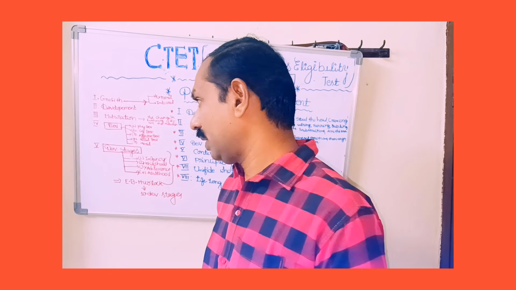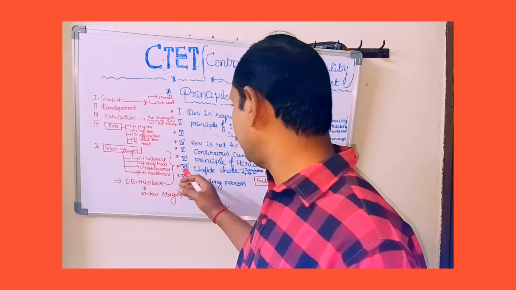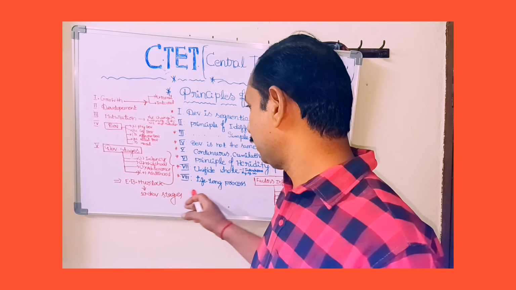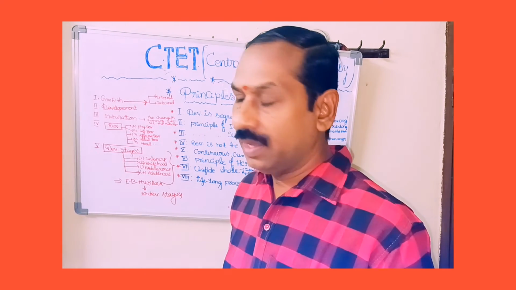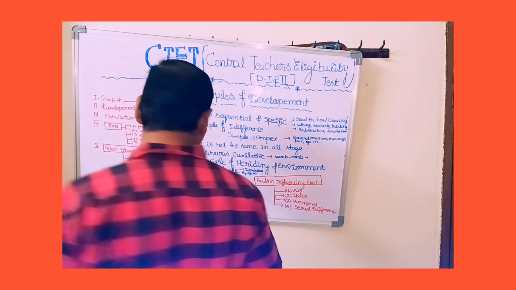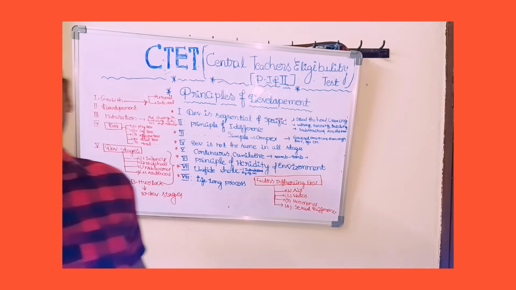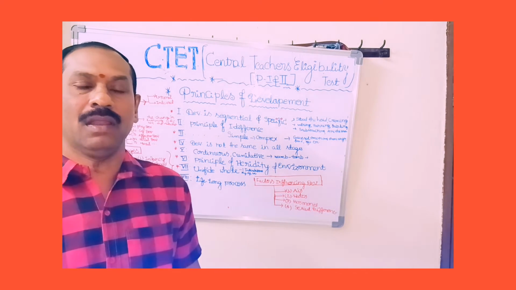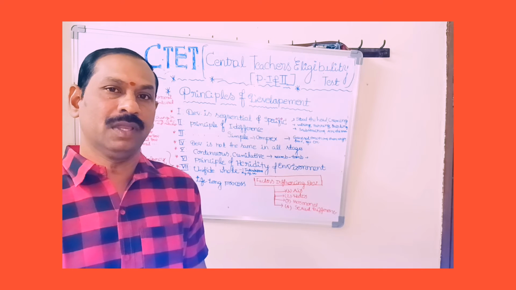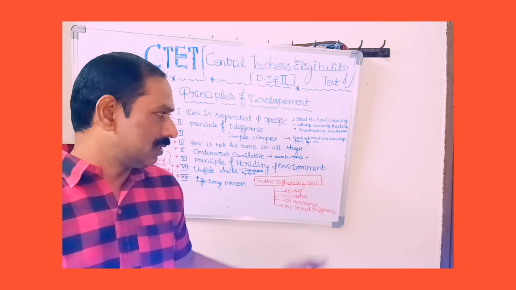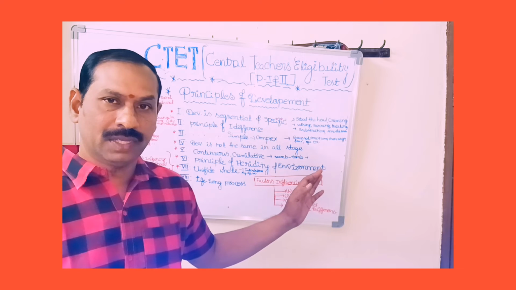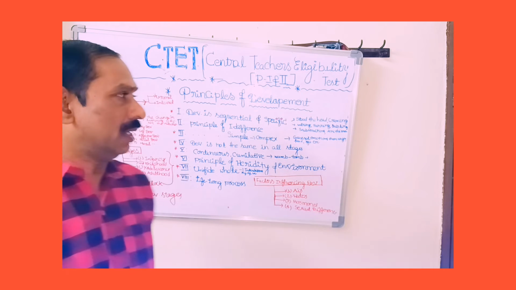He proposed the theory of heredity, and he proposed three main principles: the law of similarity, the law of variance, and the law of regression.